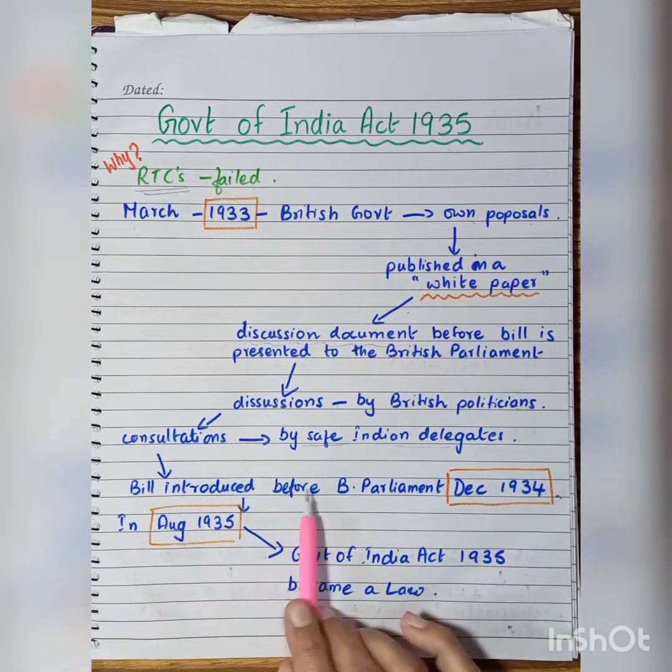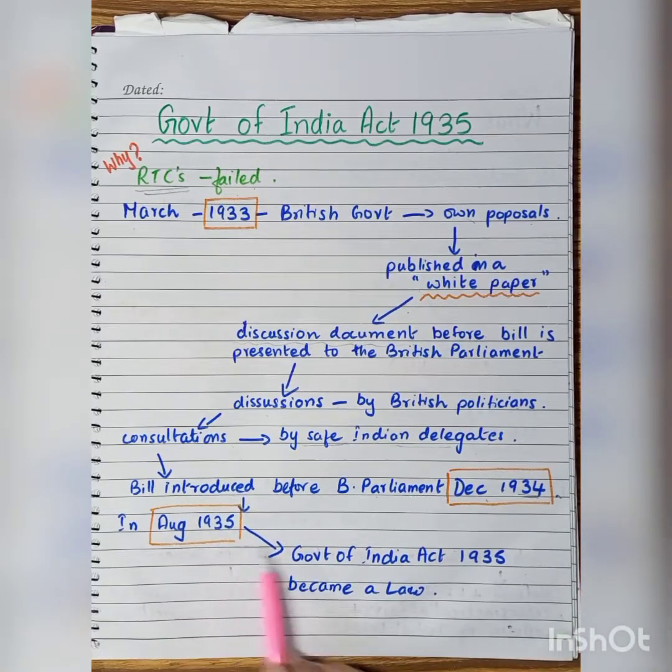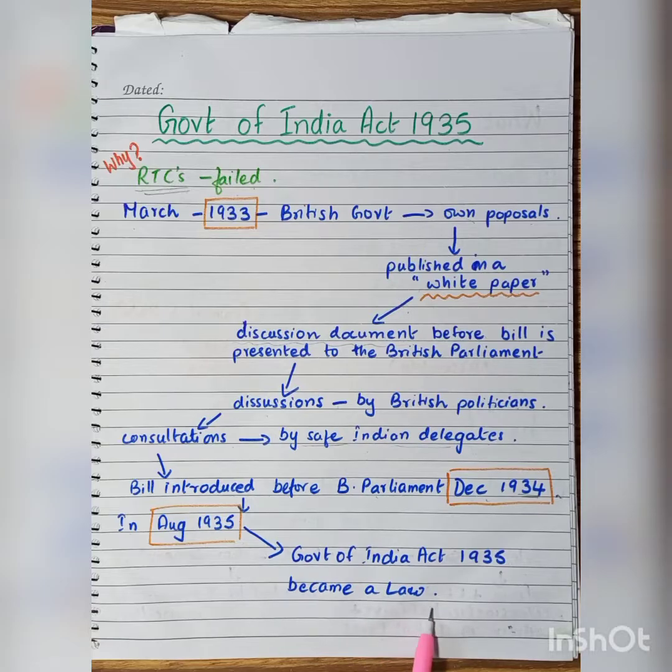And finally, the bill was introduced before the British Parliament in December 1934, and in August 1935, the Government of India Act 1935 became a law.